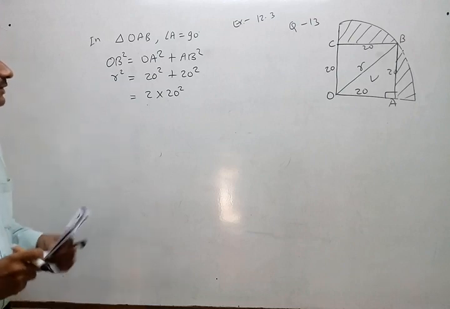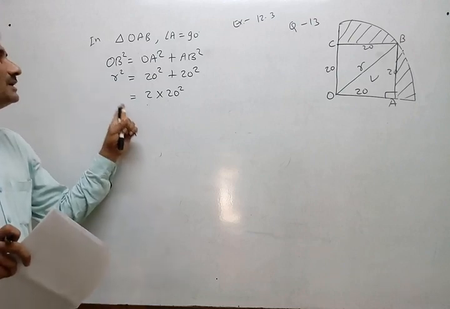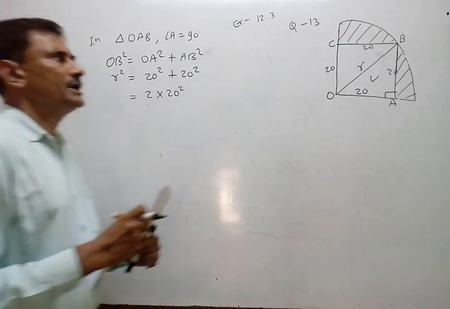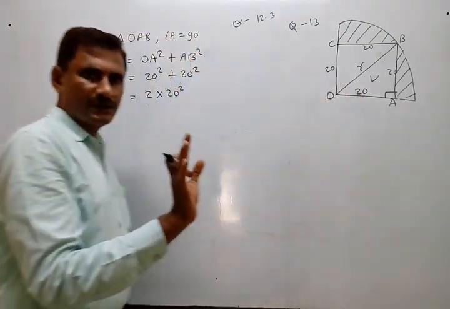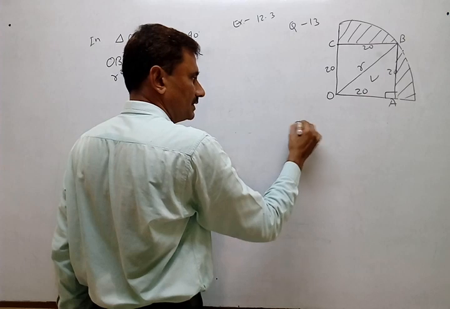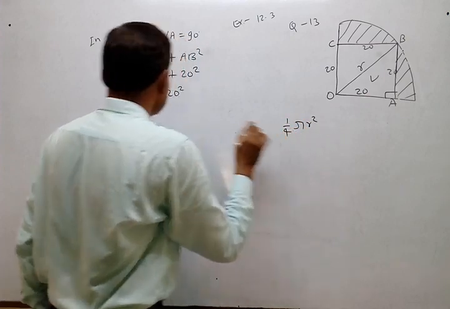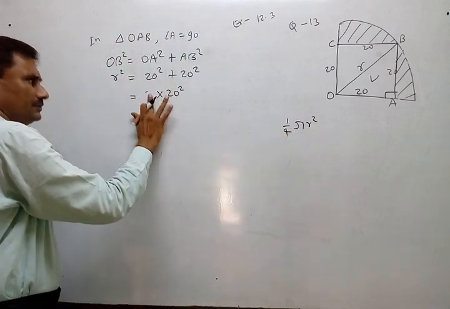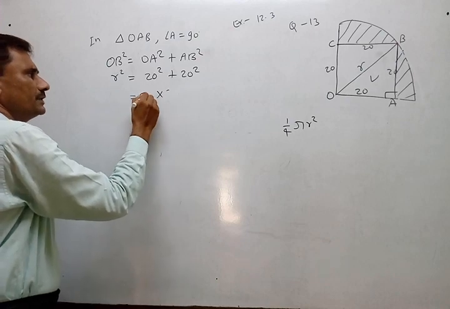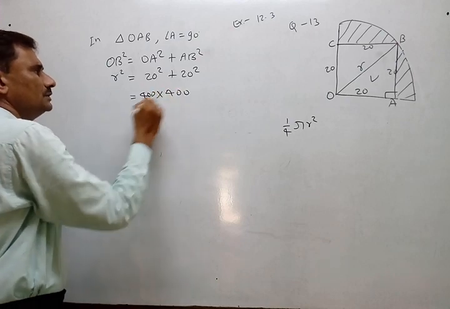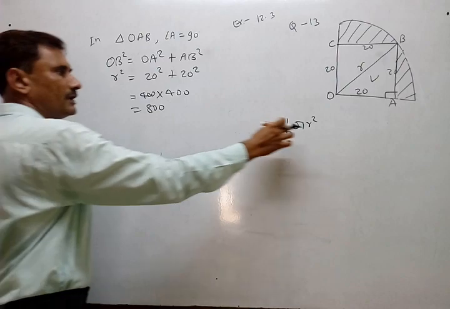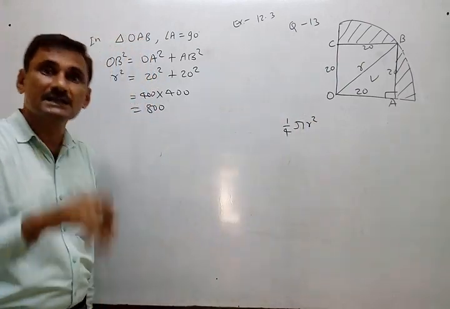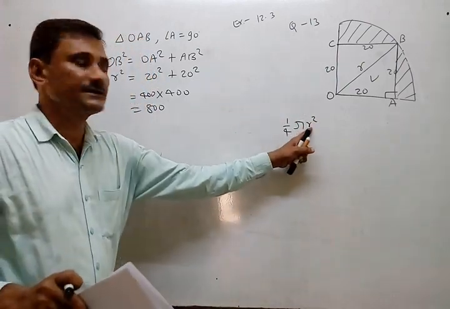Why? Because after all, we want to find R only. But here, in the formula, there will be pi r square, 1 by 4 pi r square per quadrant. So no problem if you do 400 plus 400, 800 also, because we don't require R only, but R square.